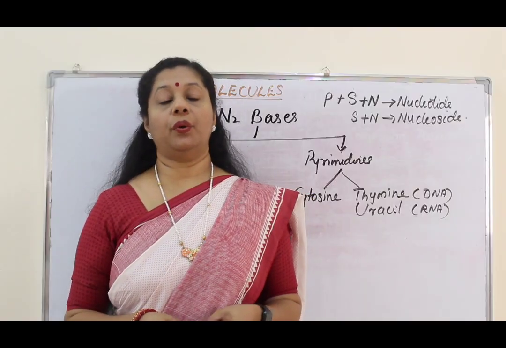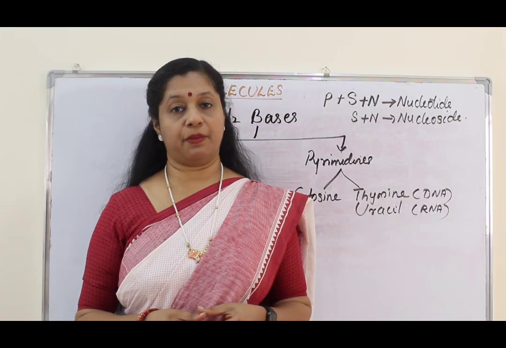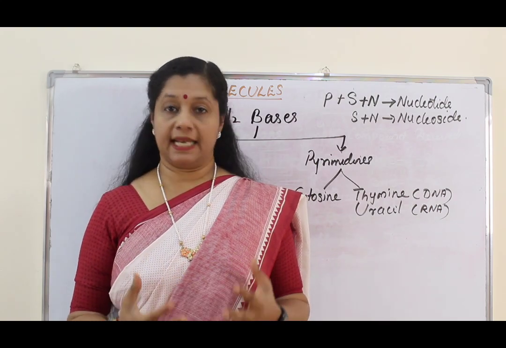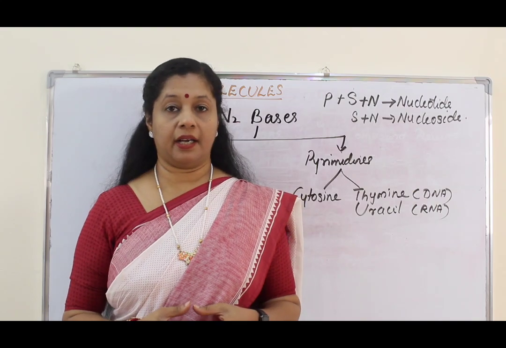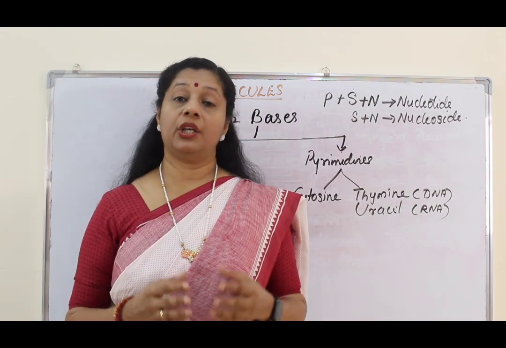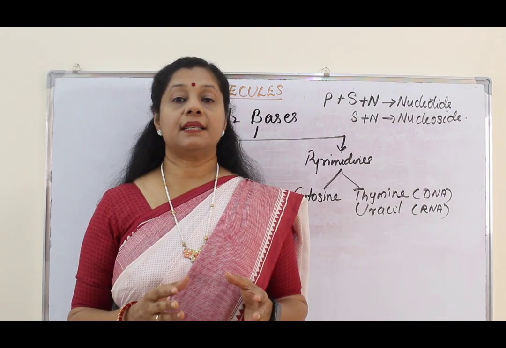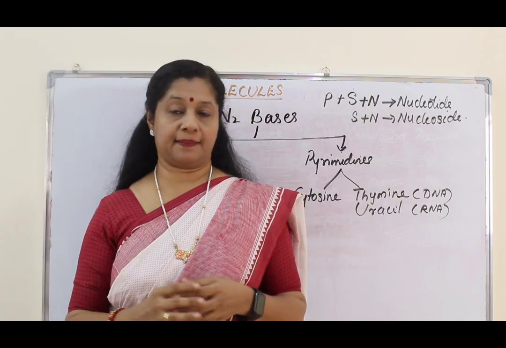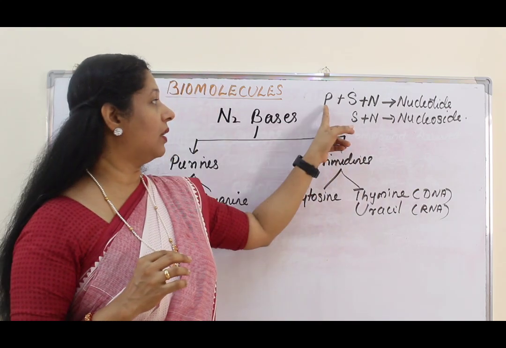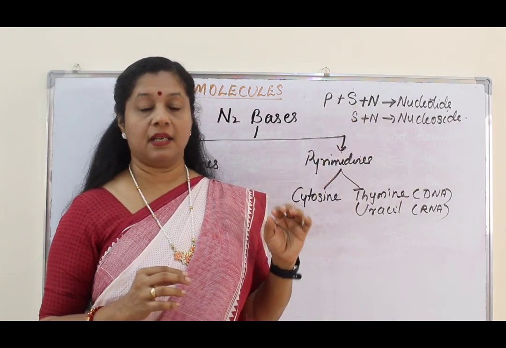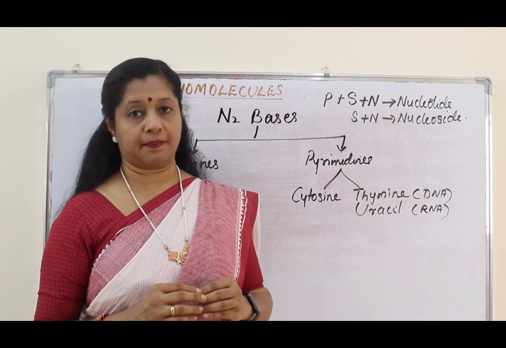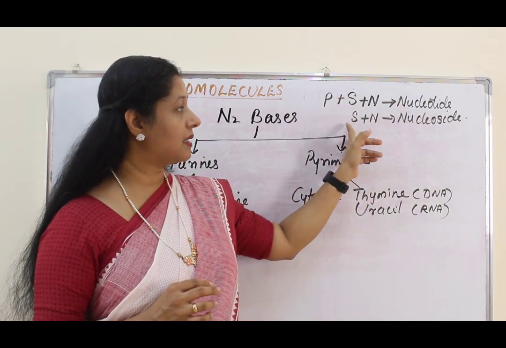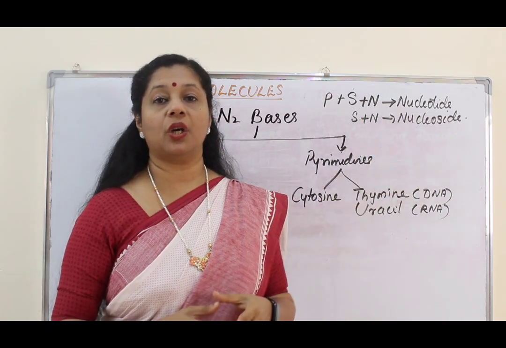Now we are moving on to another biomicromolecule, that is nitrogen base. So where do you find nitrogen base? We know that our genetic material is DNA, or some viruses have RNA. So this DNA and RNA are called nucleic acids. Nucleic acids are biomacromolecules. They are made up of many nucleotides. Each nucleotide has got three components: phosphorus, sugar and a nitrogen base. Of this, these three together are called nucleotide. If you remove phosphorus, sugar and nitrogen base together are called a nucleoside.